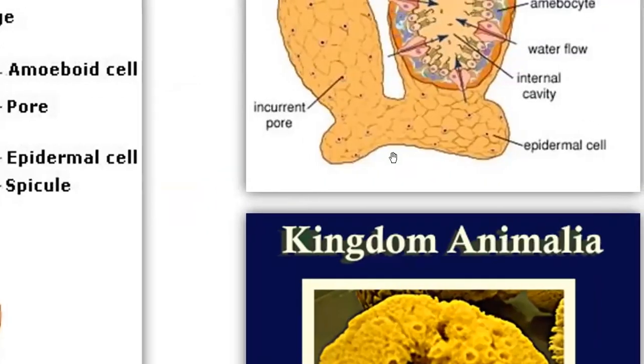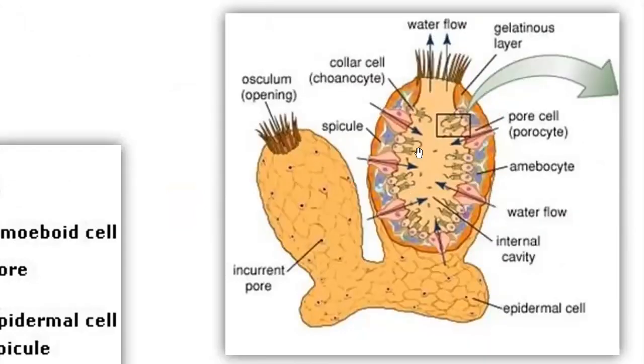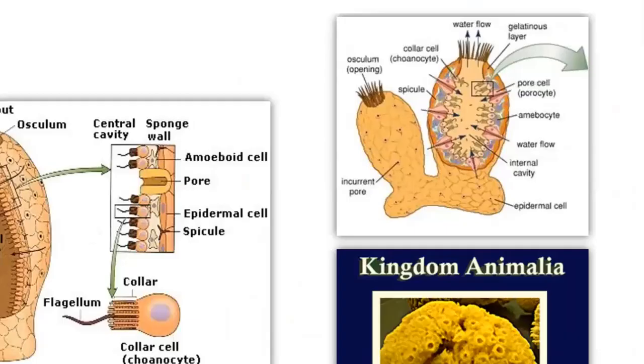So this is another example of having no proper and true digestive cavity. There is a space which is used for all of the activities. So this is what is called no true gut wall, by the way.